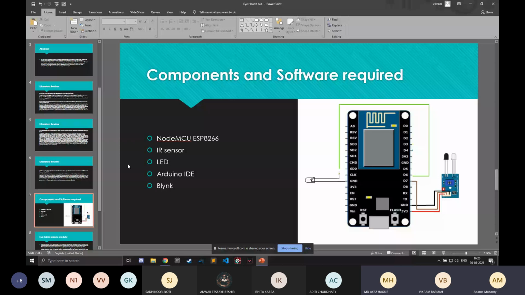The components and the software that we're going to be using are the NodeMCU microcontroller, which has an attached ESP8266 Wi-Fi module for our IoT purposes, and the sensor we'll be using is an infrared sensor. The LED is just there to indicate whether the person is blinking or not, and when the notification has been sent. We'll be using the Arduino IDE to program, and the IoT platform that we're going to use is Blynk.